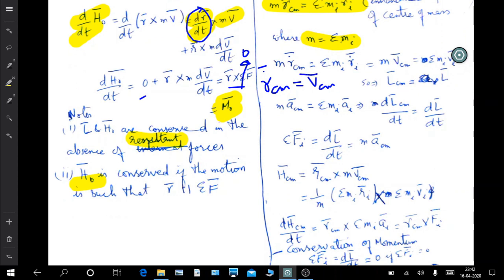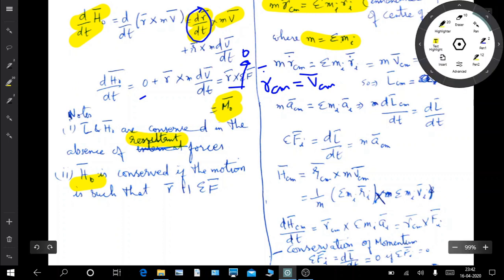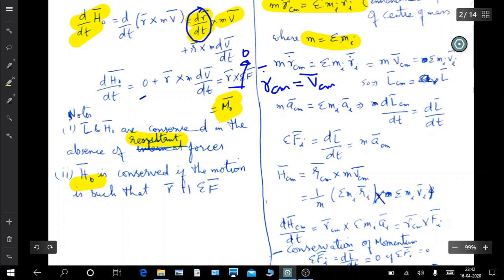Again, LCM is the linear momentum of the center of mass. So this is L and this is LCM.